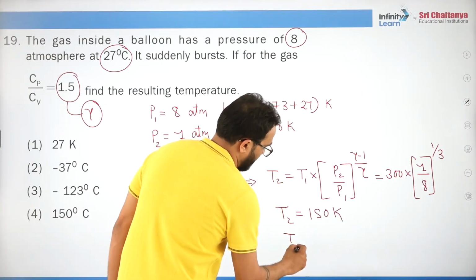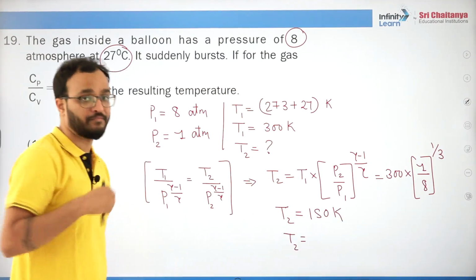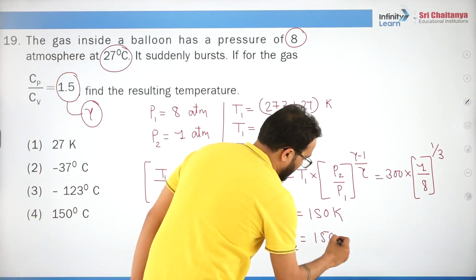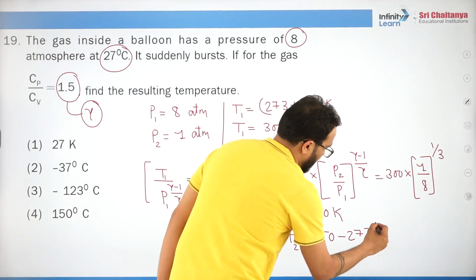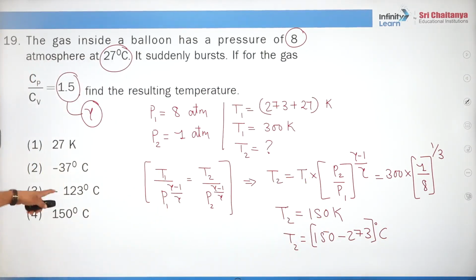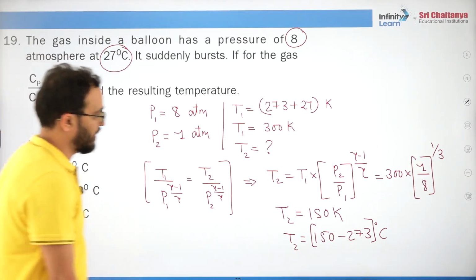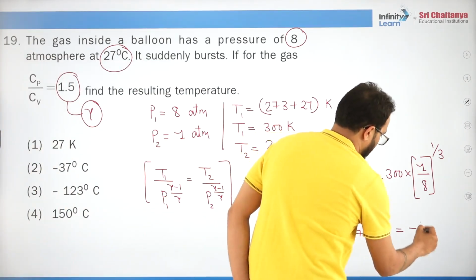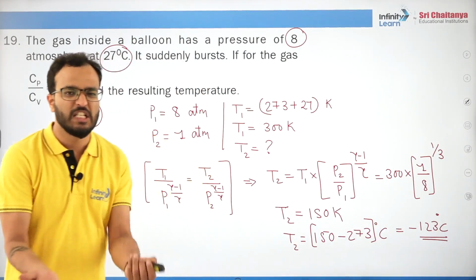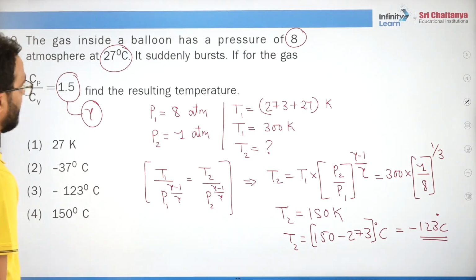But you have to answer it in degree centigrade. So what will it be? In degree centigrade it will be 150 minus 273 degree centigrade. So how much will this be? I suppose it is minus 123 degree centigrade, right? So minus 123 degree centigrade. Can you see how easy the question was? So easy, right? Very, very easy.